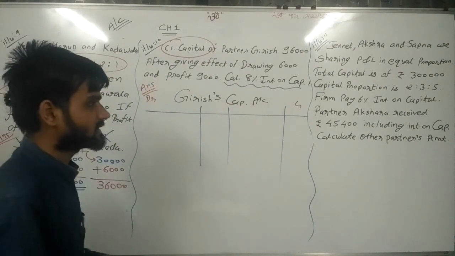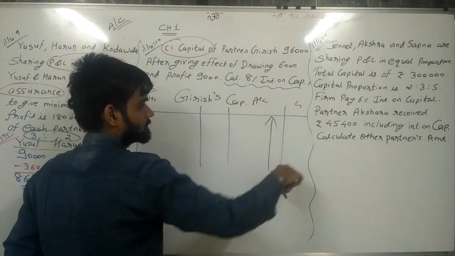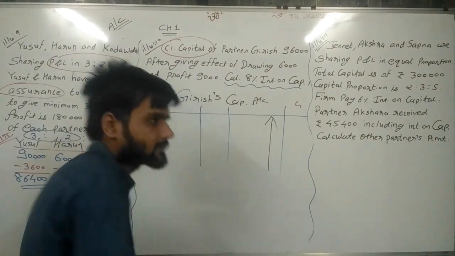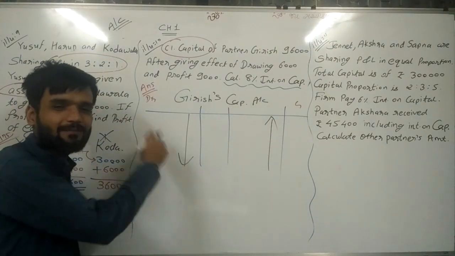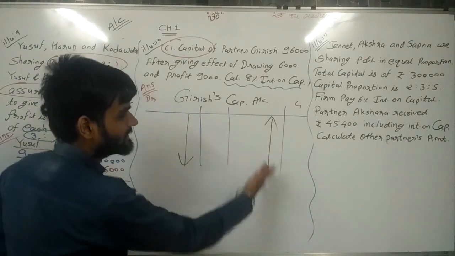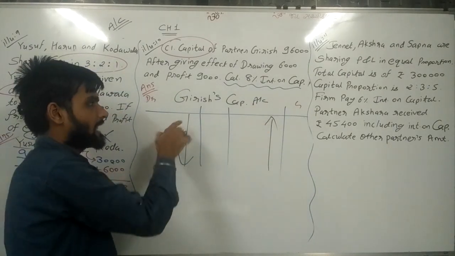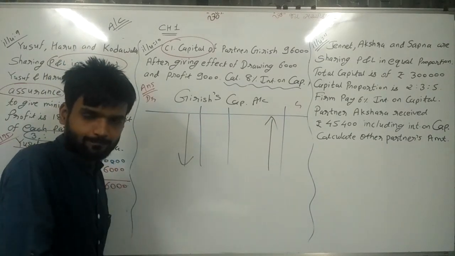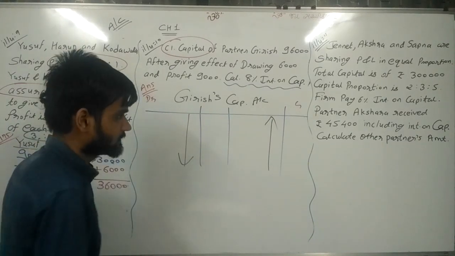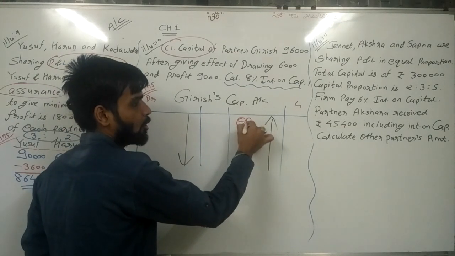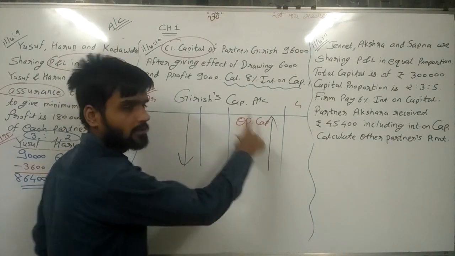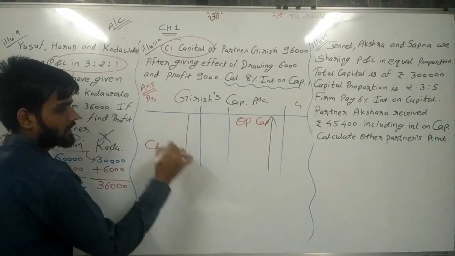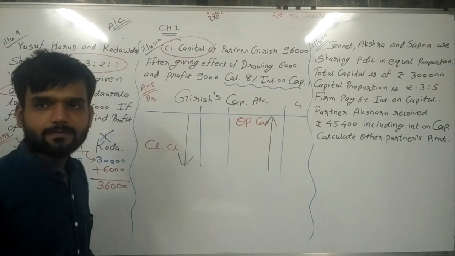Now one rule to prepare this capital account. If capital increases, write credit side. If capital decreases, write debit side. So credit side capital increase, debit side capital decrease. One rule is this. Second rule: we write opening capital on the credit side, and closing capital on the debit side.